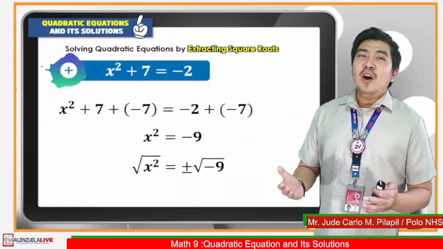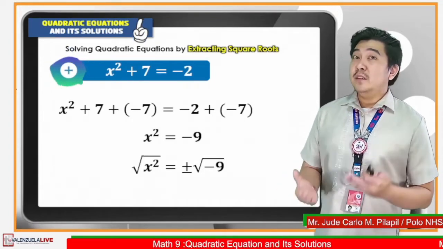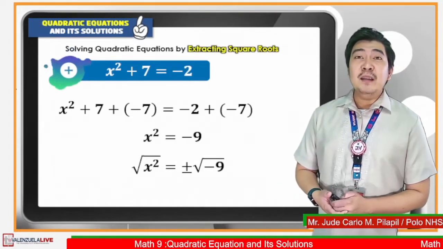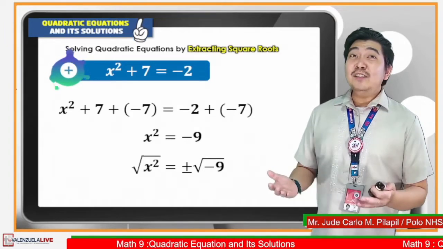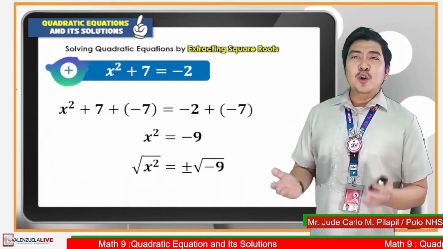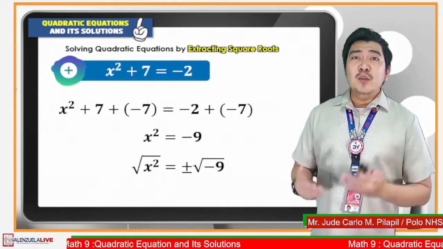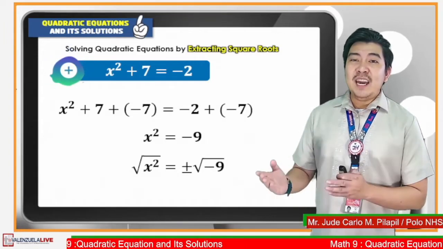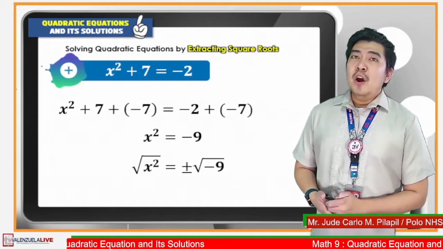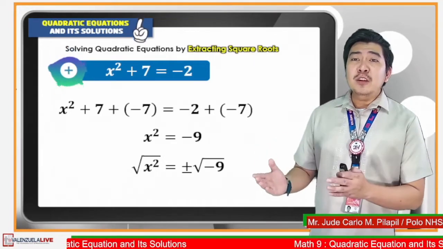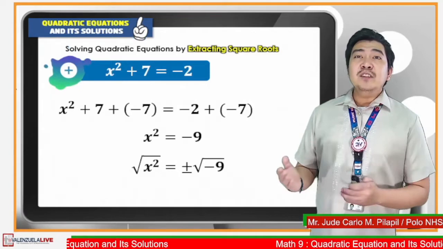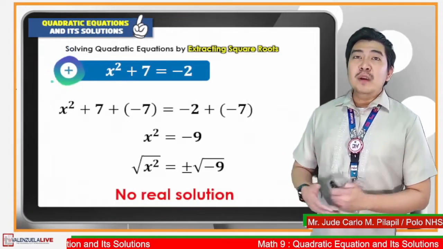Can you think of a number multiplied to itself, the product is negative 9? The answer is no. So, since no number will satisfy the given condition, and following the square root property where k is a non-negative number or the value of k must be greater than or equal to 0, the answer for this one will be no real solution.